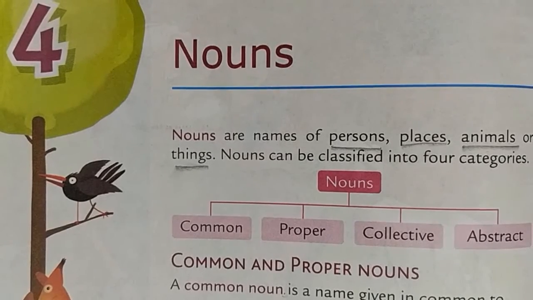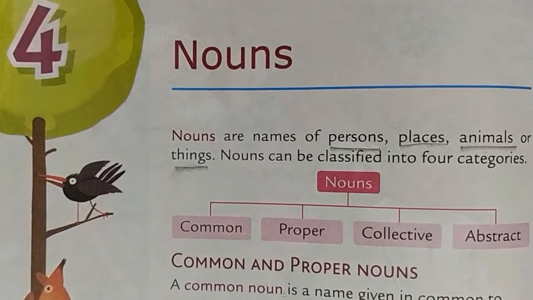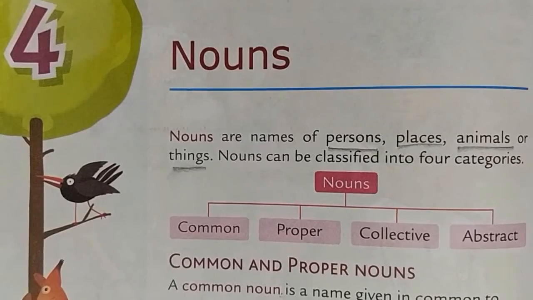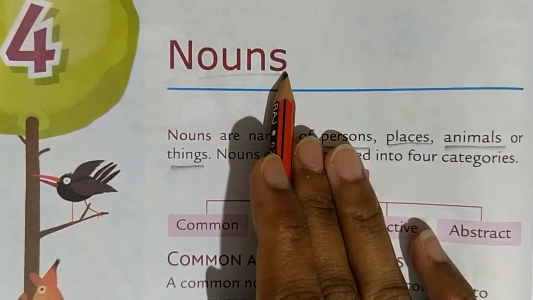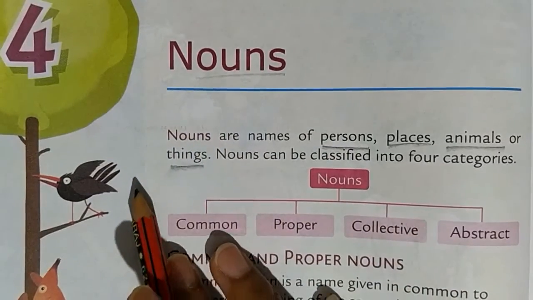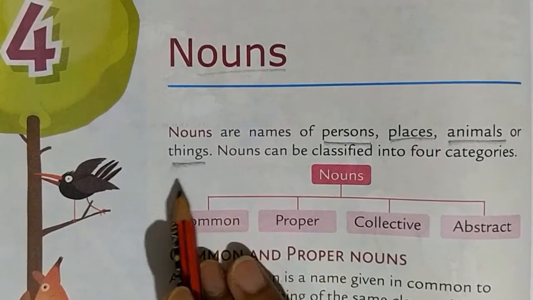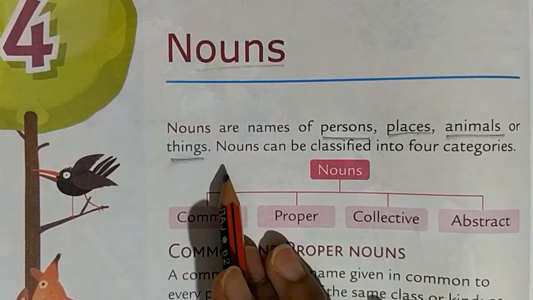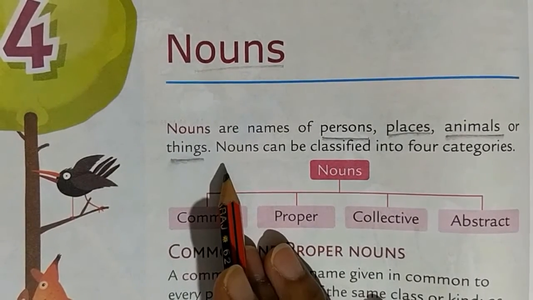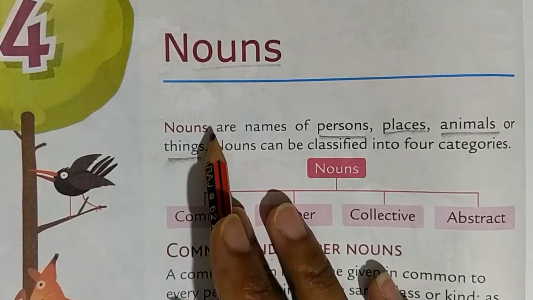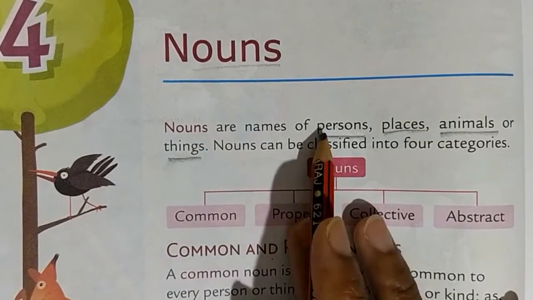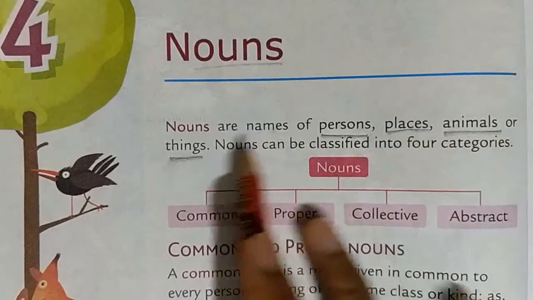Good morning, everyone. So, today we are going to start a new lesson from your grammar book, lesson 4, Nouns. You've been learning nouns from class 1, so I don't think it's difficult to understand nouns. So, let's read the definition of noun. Nouns are names of persons, places, animals, or things.